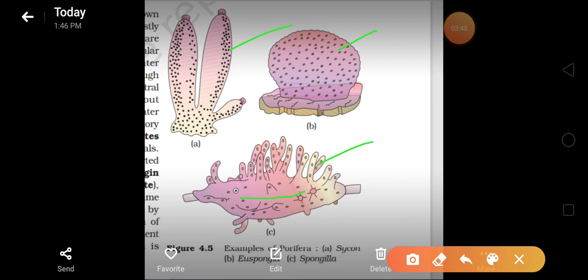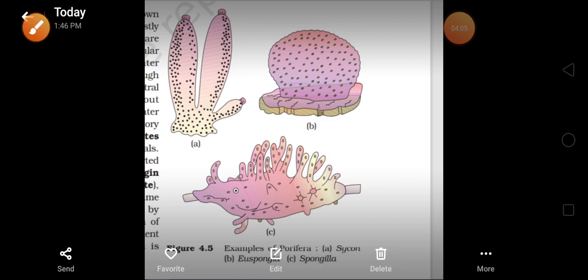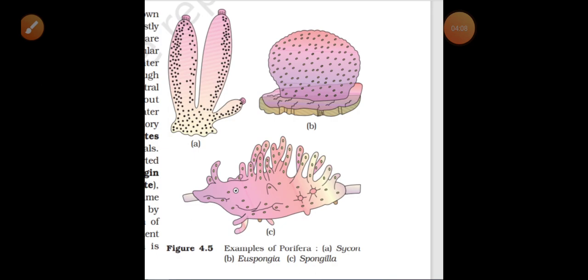Then it reaches the central cavity where the spongocoel is found, surrounded by collar cells, and both are responsible for digestion of food. Clear? These are some examples of Porifera: A is Scypha, B is Spongilla, and C is Euspongia. So these are three pictures of poriferans.